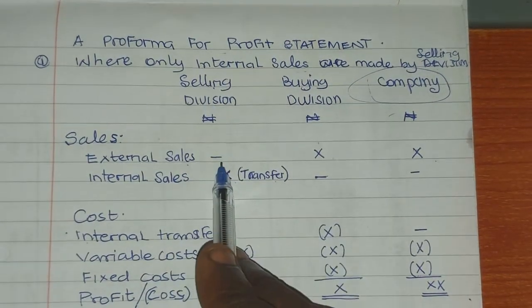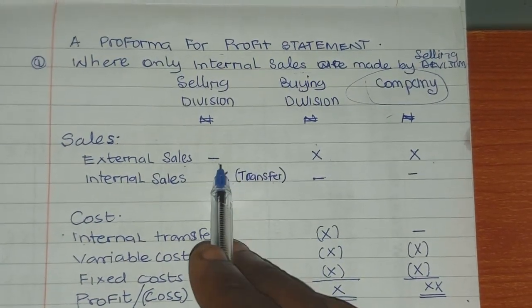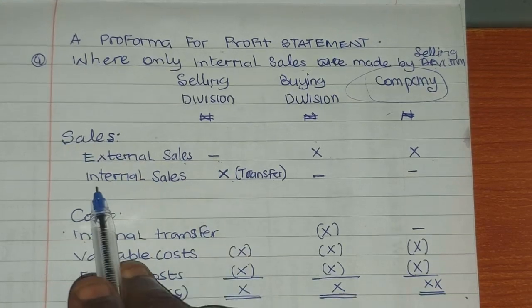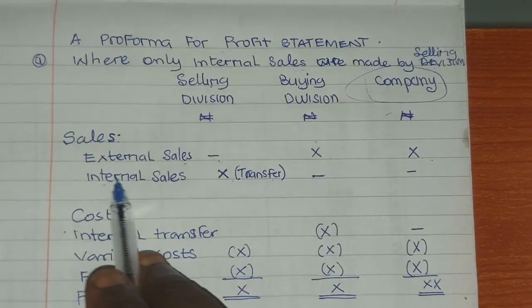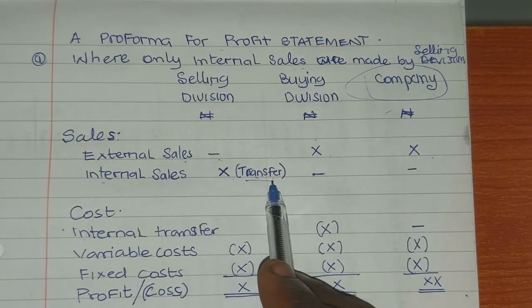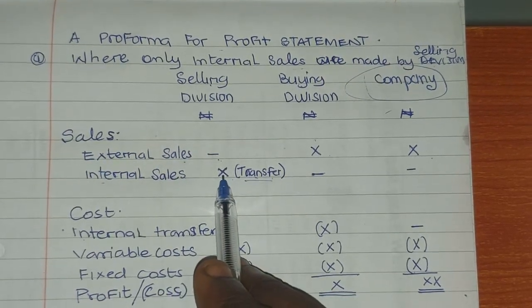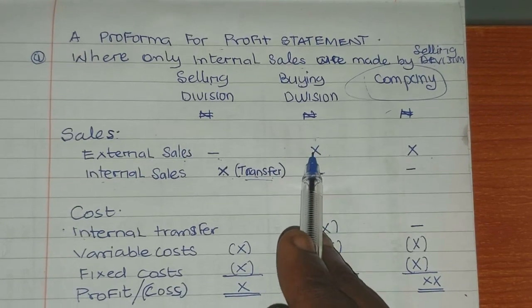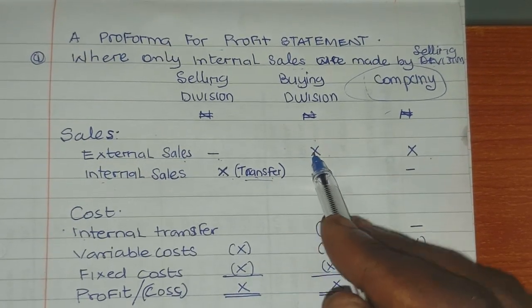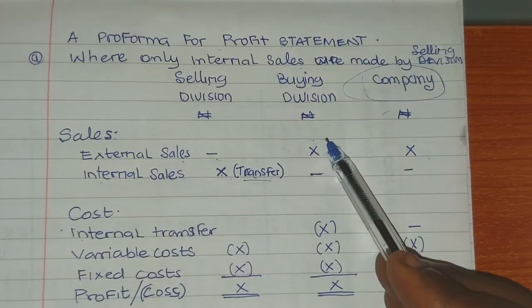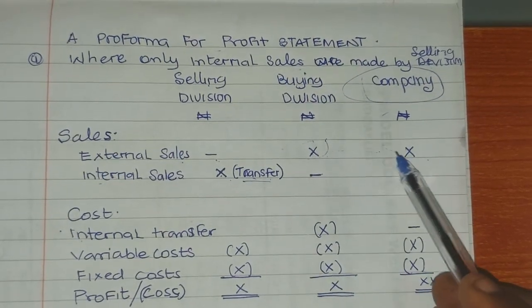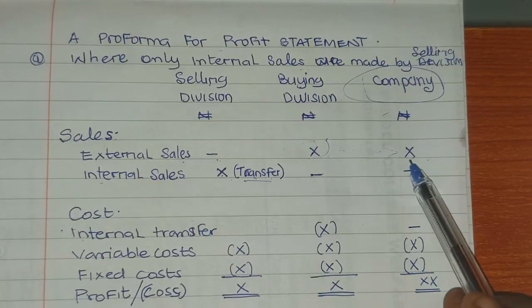The selling division does not sell to outsiders in this case; that's the assumption. It is sold to the buying division. That's internal sales, that's the transfer, so you put the figure here. Then the finished product, how much does the buying division sell it to external customers? It will be here. So that forms the total sales of the company as a whole.